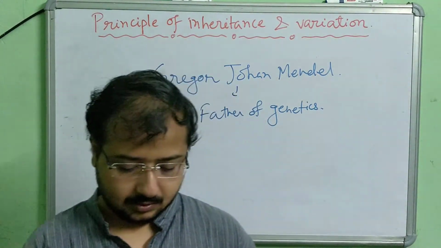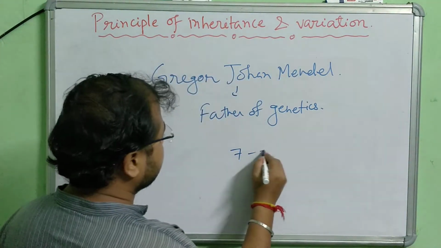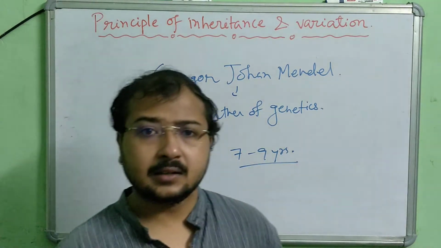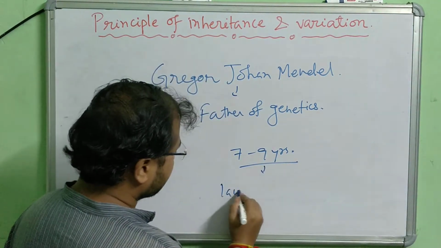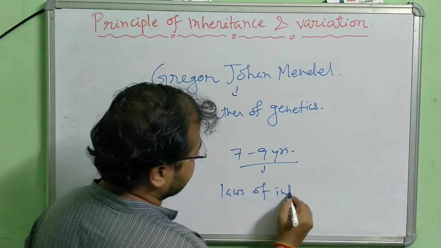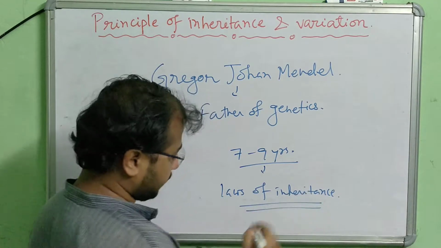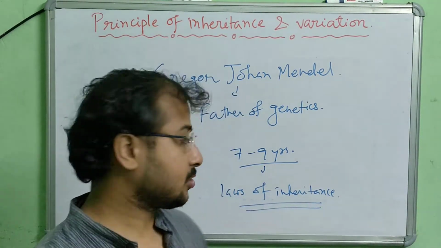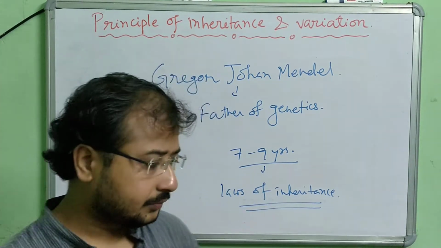Now, he conducted his experiments for almost 7 to 9 years, and then he came up with the laws of inheritance. For the first time, someone gave us laws on inheritance.